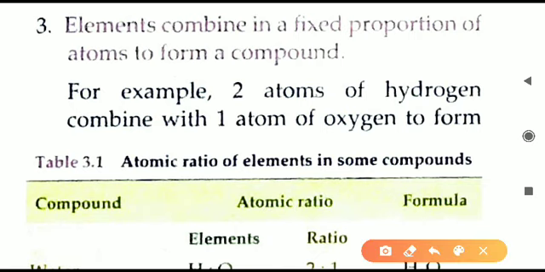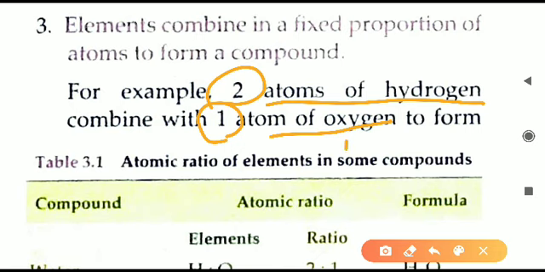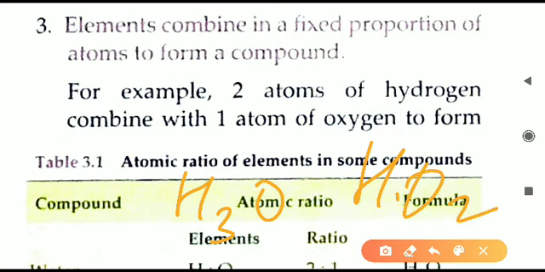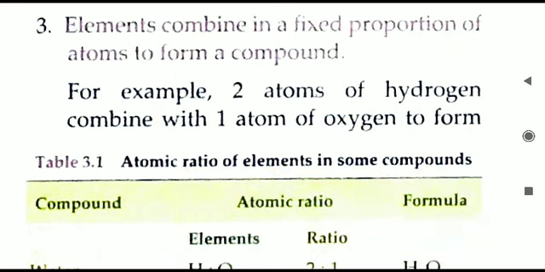For example, if we take 2 atoms of hydrogen and 1 atom of oxygen, then only we will get H2O. In the formula you can see H2 means 2 atoms of hydrogen and O means 1 atom of oxygen. 2 atoms of hydrogen and 1 of oxygen. So this is a fixed number always. We cannot take any other number. We cannot write H3O is water. 3 atoms of hydrogen cannot be there in water. We cannot write, for example, HO2. This is wrong. So there is always a fixed number of atoms that will form a particular compound.